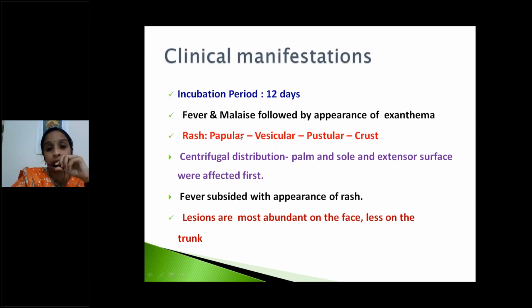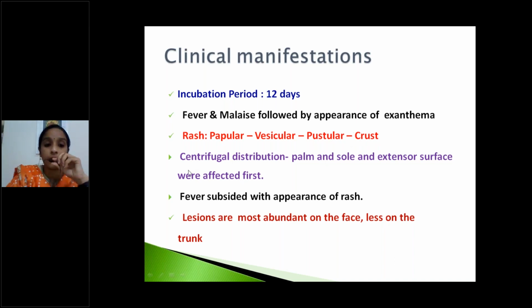Okay, this is the pathology of the rash in smallpox infection. Rash: first papule, next vesicle formation, next it converts into pustule, and then crust.